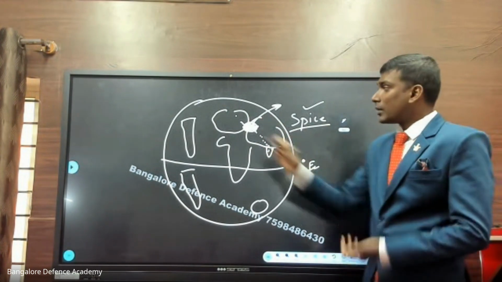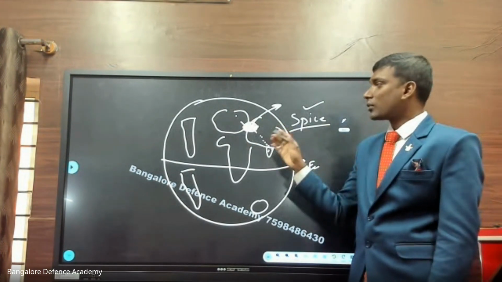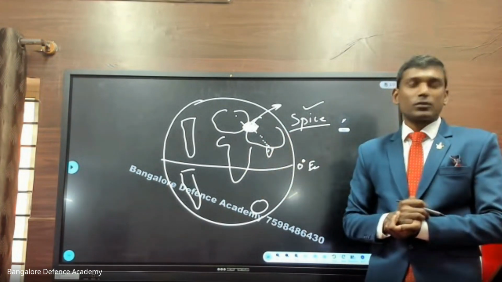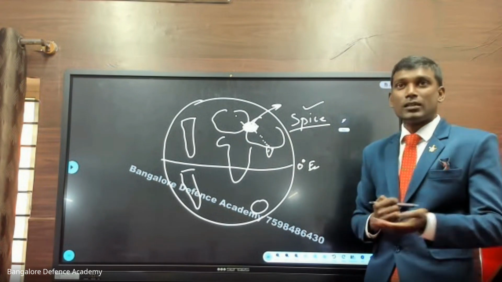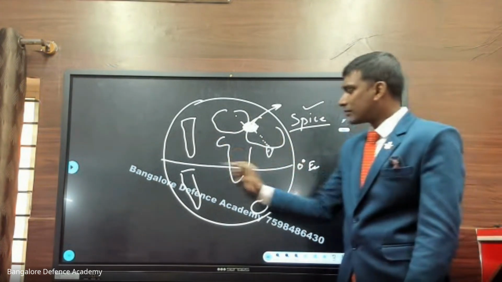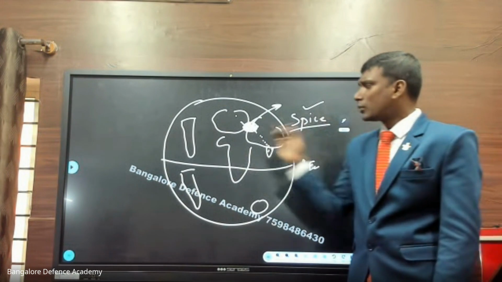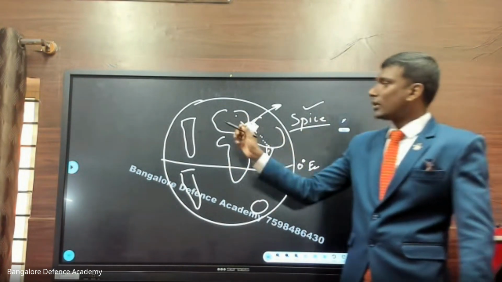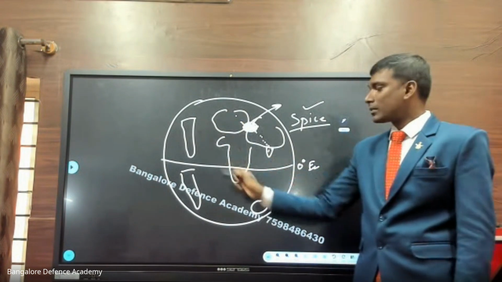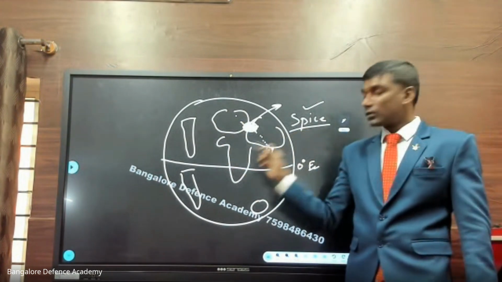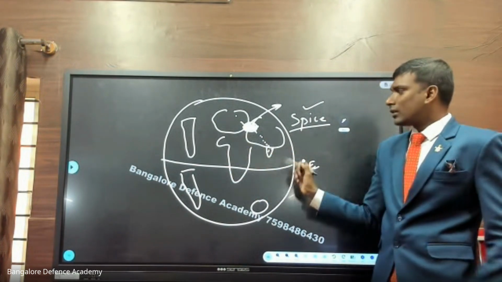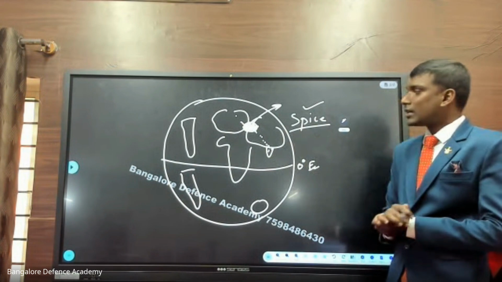So now the people here in Europe were searching for a different route. And in those years, the aeroplane was not invented. So the only other way was via sea route. So people started searching for different sea routes. Then I have told you how America was discovered, the Red Indians, all the stories. So like that, there was a competition. Here comes a person called Vasco da Gama. Vasco da Gama first discovered India via the sea route.